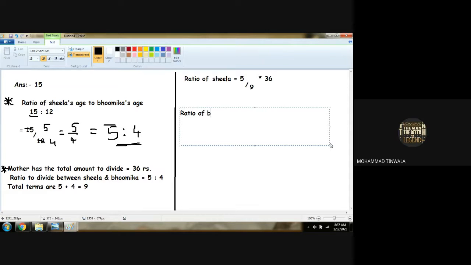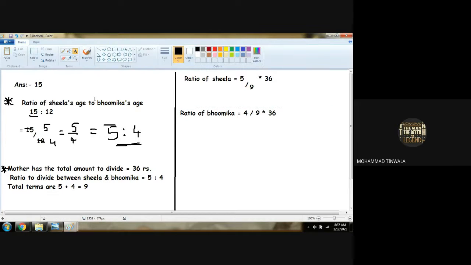Yes. Ratio of Bhumika is equal to 4 upon 9 multiplied by 36. Am I correct? Right, dear? Yes. Now, yes sir.